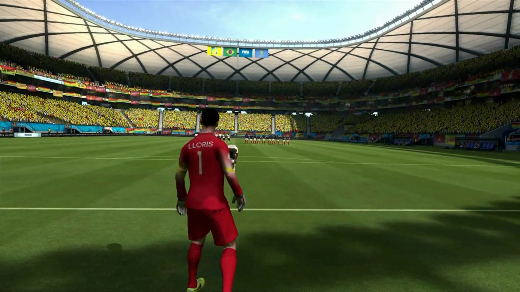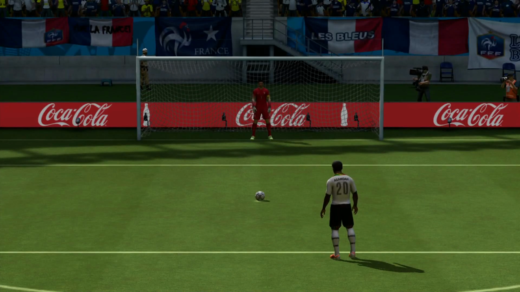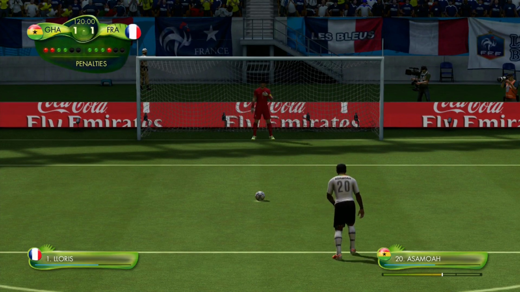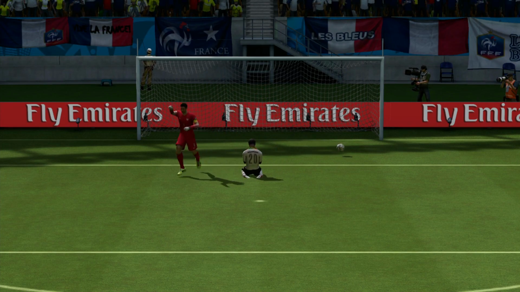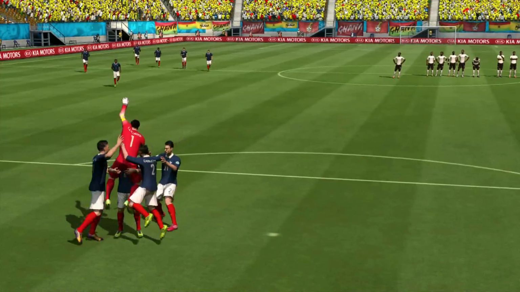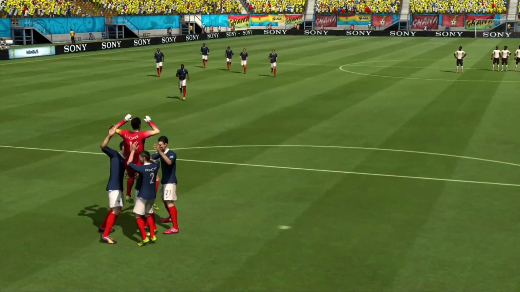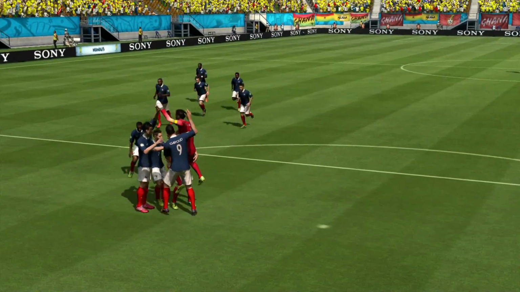Alright, now Ghana still need to save this penalty, but a little bit of drama in this penalty shootout. Asamoah. Can he score his penalty? Down the middle, and that is it for Ghana. Their penalty shootout is over. Their quarter-final is up, and France have eliminated Ghana in dramatic fashion on penalties.